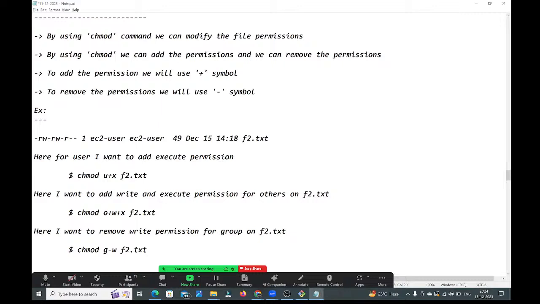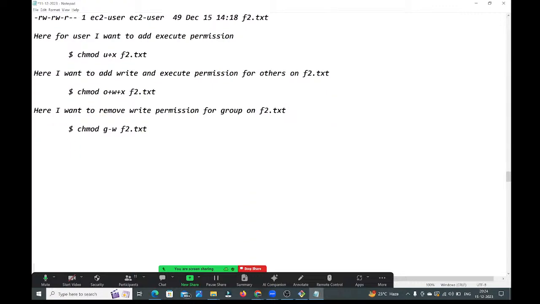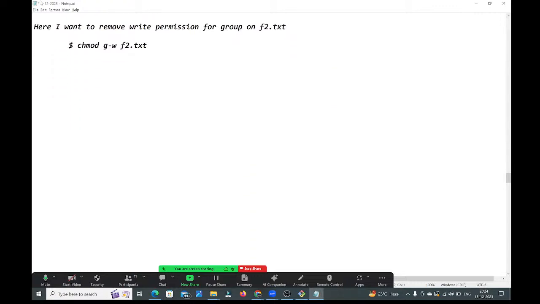Next guys, this is an important one. In interviews they ask only numeric permissions. How to modify the file permissions by using numeric numbers, they ask in the interviews guys. See here, file permissions with numeric numbers. How will you modify the file permissions with numeric numbers? Observe carefully.